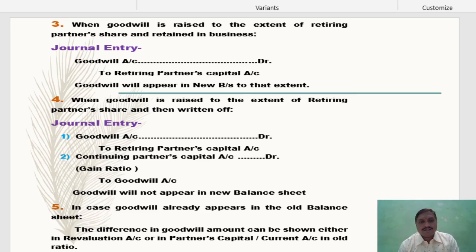Compare the balance sheet value with the adjustment value, increase or decrease. Second option, as above, we adjust in partners' capital accounts, whether increase or decrease. If it increases, then the entry of the raise is in partners' capital or current accounts in the old profit sharing ratio.